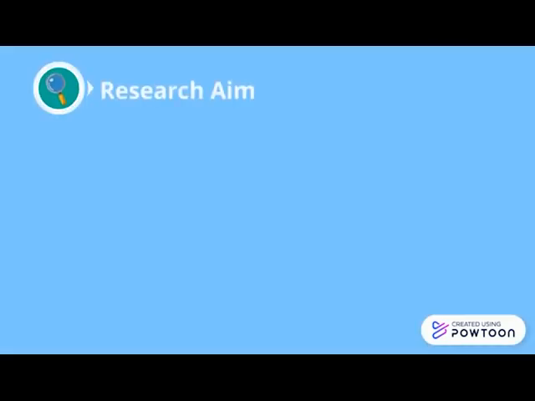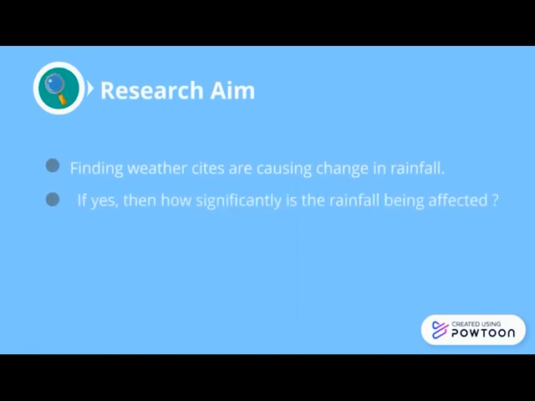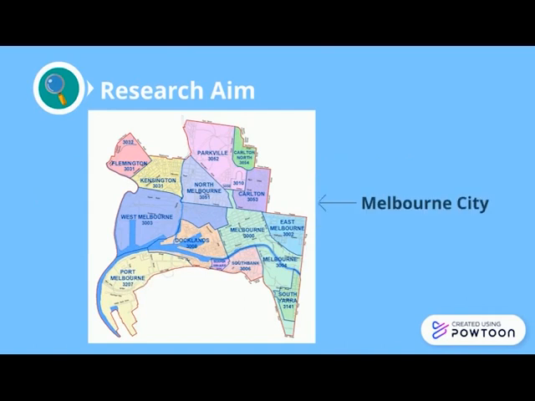The research aims to find whether cities cause change in rainfall. If yes, then how significant is the change? What are the major factors causing these changes? The focus of our research is the city of Melbourne.